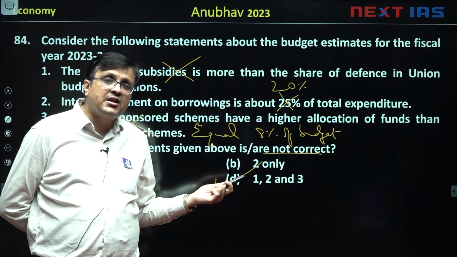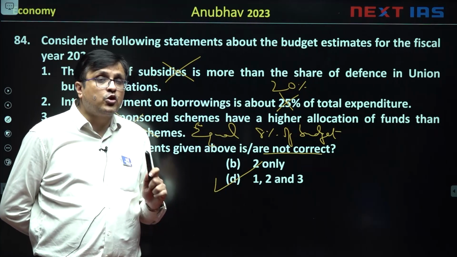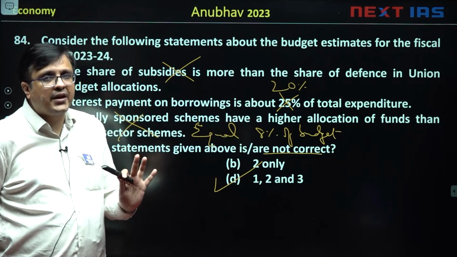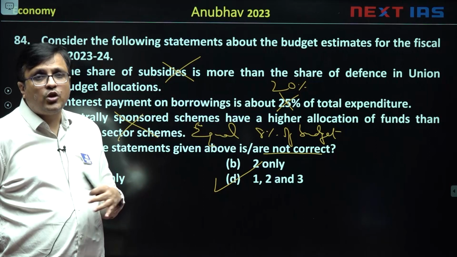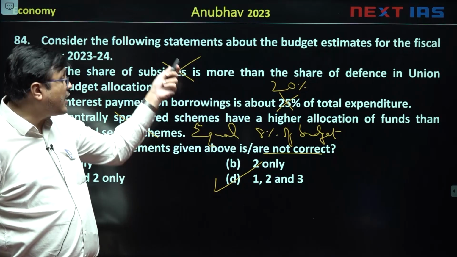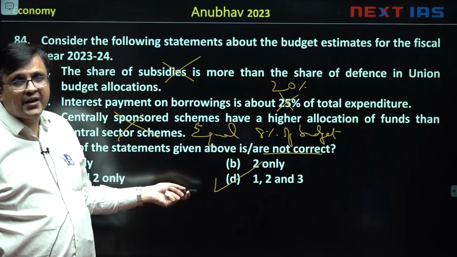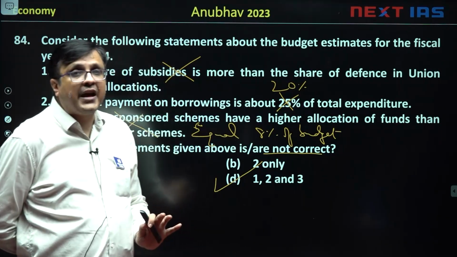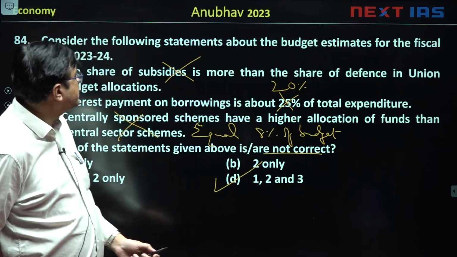There is a typical question that ideally you should not attempt if you don't remember the numbers from budget. This will 9 out of 10 times get you incorrect answer. So that is why try not attempting such questions, and then they take a lot of time when you read through it again and again. So this is a typical example of a question that ideally I would have liked my student to leave.